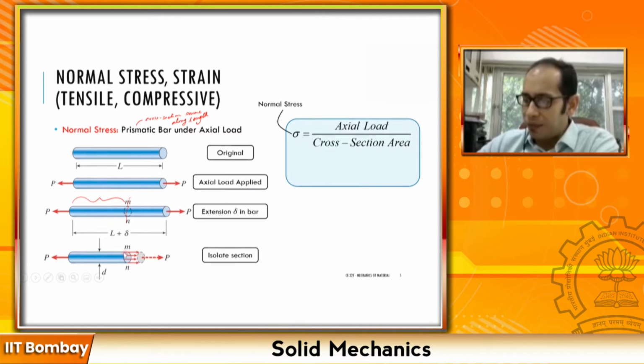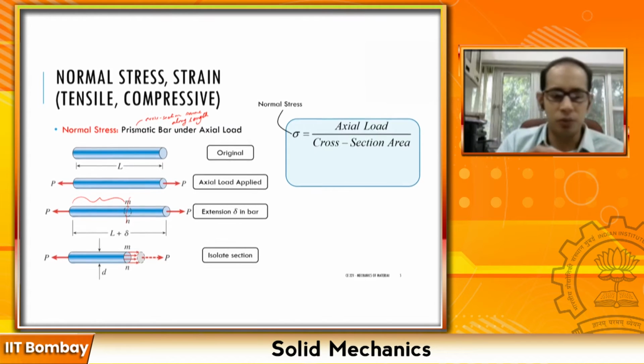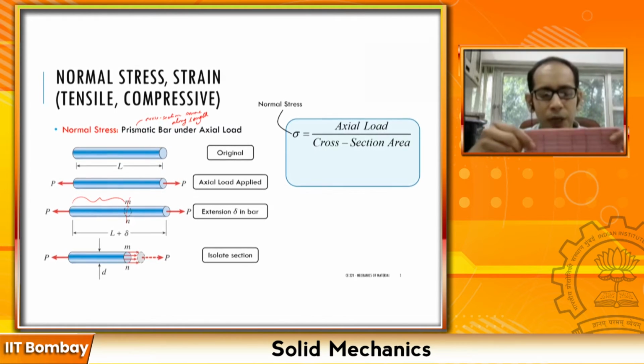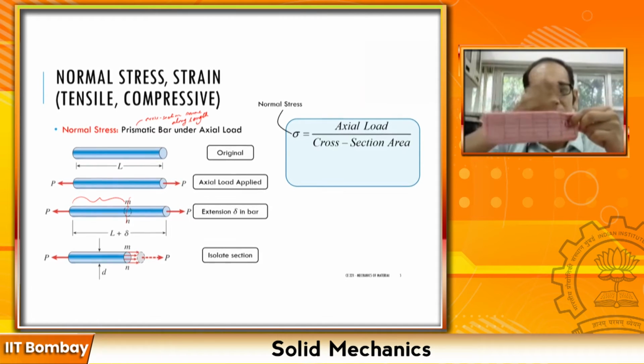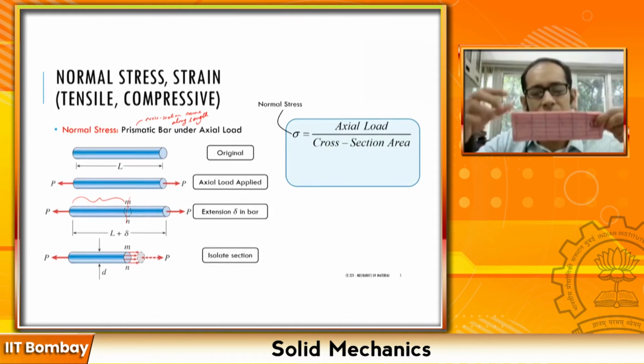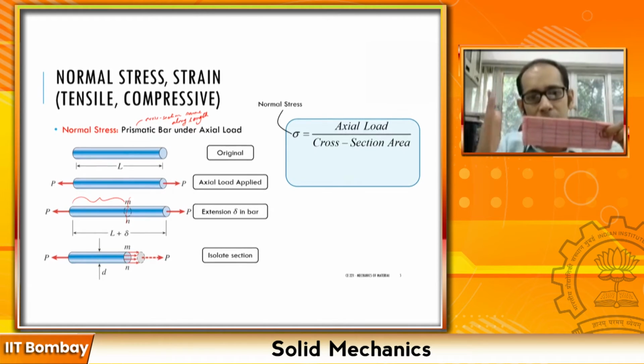Now, if you take a look at this particular cross section, this force P over here induces something which is known as stress, which is a normal stress, as you can see over here, right? So, another way to explain that: even if I'm pulling with point forces over here, at every cross section it is undergoing the same amount of force, but that force is sort of smeared across the whole cross section.